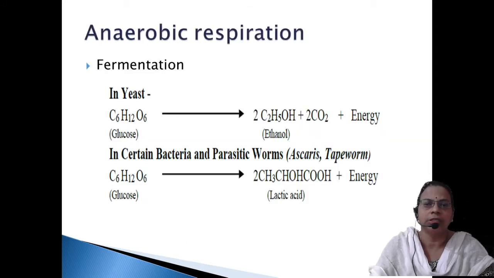And here the amount of energy will be very little. So this is the equation. In yeast, C6H12O6, that is glucose, will be converted into ethyl alcohol, 2C2H5OH. That means the whole carbon will not be converted into ethanol. Out of 6 carbons, only 4 carbons are utilized, and the remaining carbon will be produced in the form of carbon dioxide, and a negligible amount of energy.